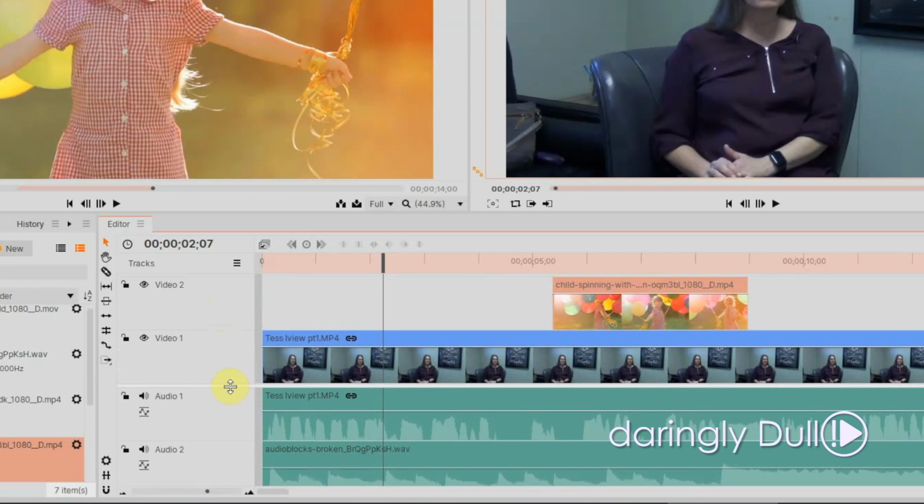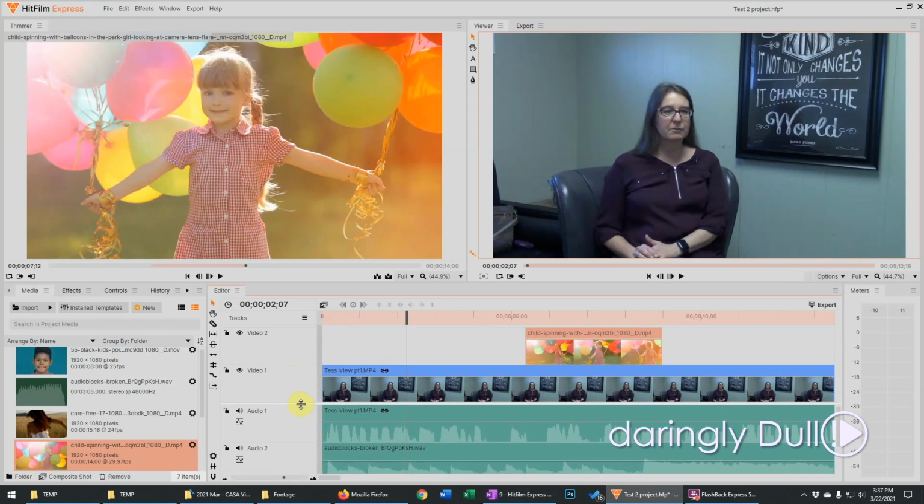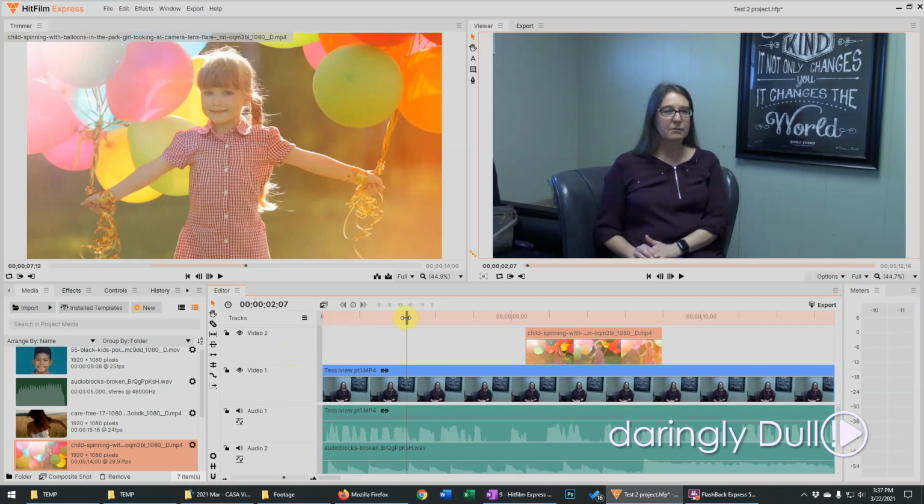And there's a little separating bar from the video and the audio. I can adjust that by picking it up and moving it to give the video a little more room. Now I can see both tracks of video. You can also move the audio around with the scroll wheel just by being down in the audio portion.